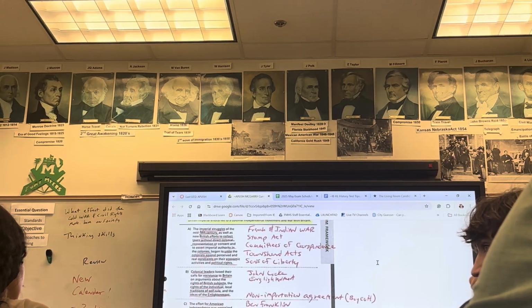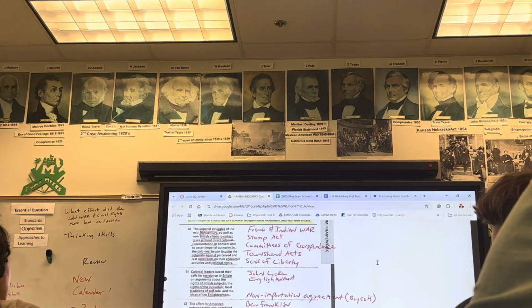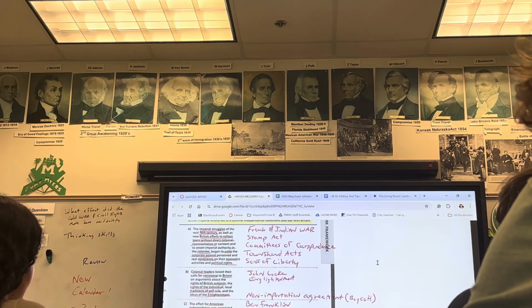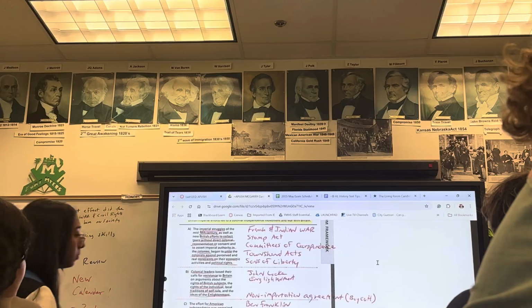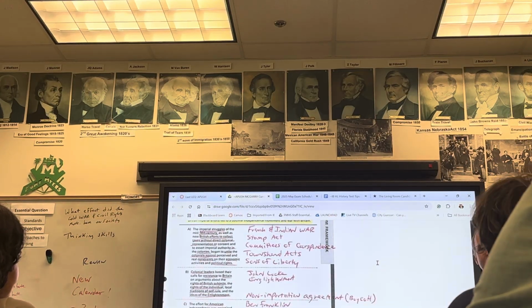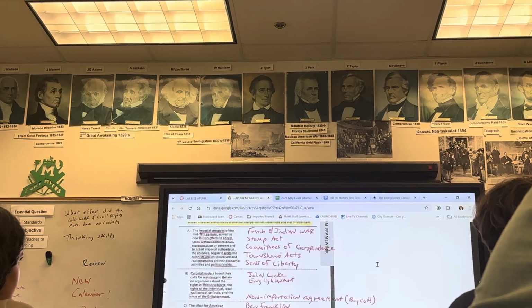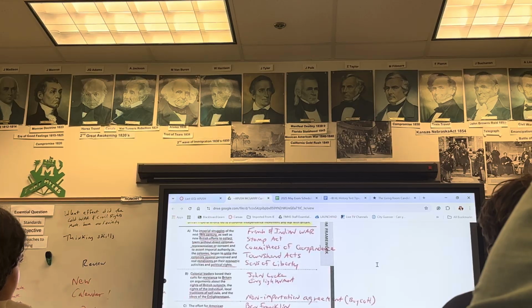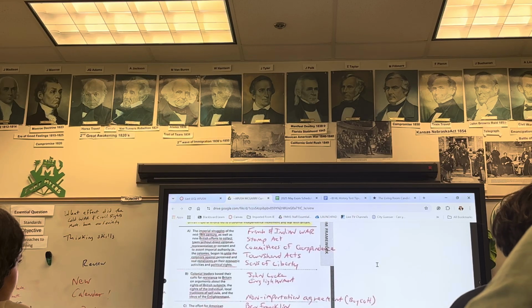So those are the first two battles of the war. And they actually could have predated, they could have had another one where more people were killed, but they just kind of let it go. They were doing the same thing, trying to find weapons and stuff, and they shot out with some militia, but they just kind of let it go. And then Lexington and Concord started a whole firestorm. Any other questions up here?